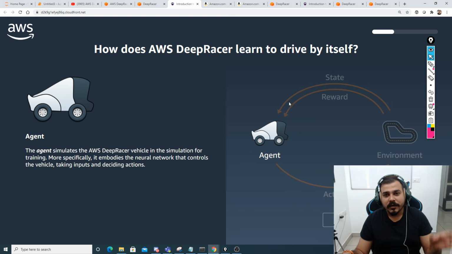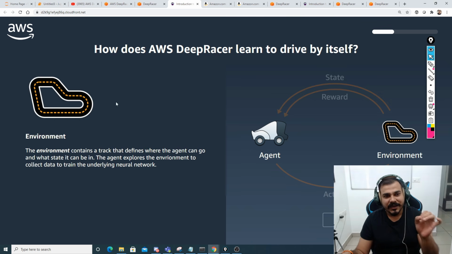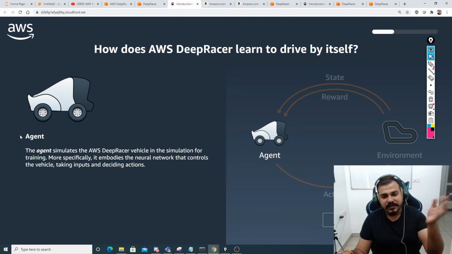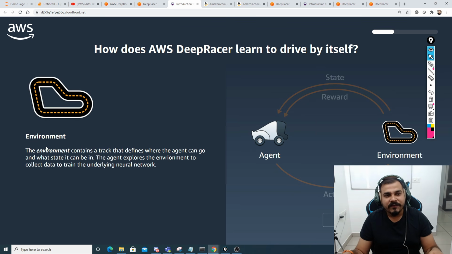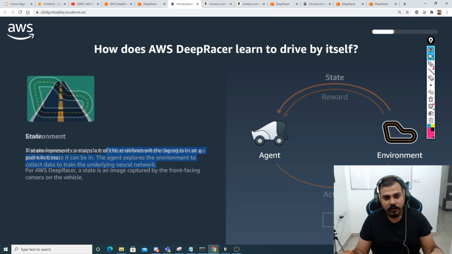Let me just go through this. In this particular case, the agent is nothing but this specific car. The environment is this particular track. This environment contains a track that defines where the agent can go or which state it can be in. The agent explores the environment to collect data to train the underlying neural network. So here you can see a track which my agent will be interacting with, and that agent is nothing but the car.